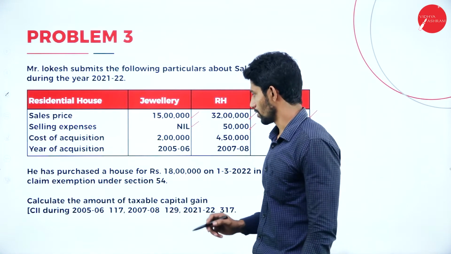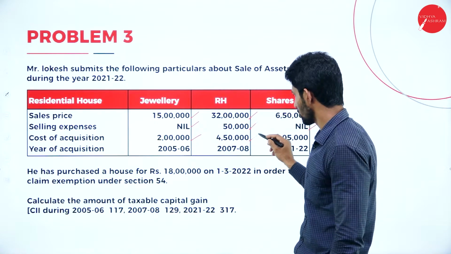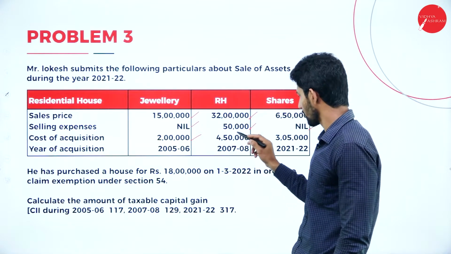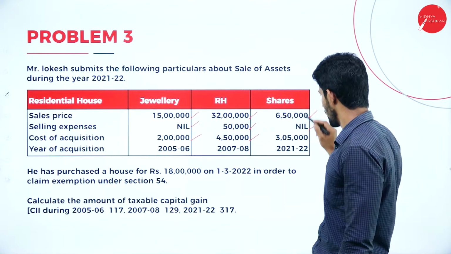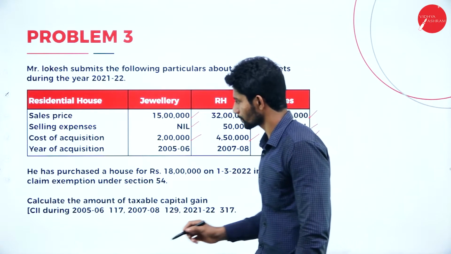Cost of acquisition of jewelry is 2 lakhs, and cost of acquisition of RH, that is residential house, is rupees 4,50,000, and shares, the cost of acquisition is 3,05,000.